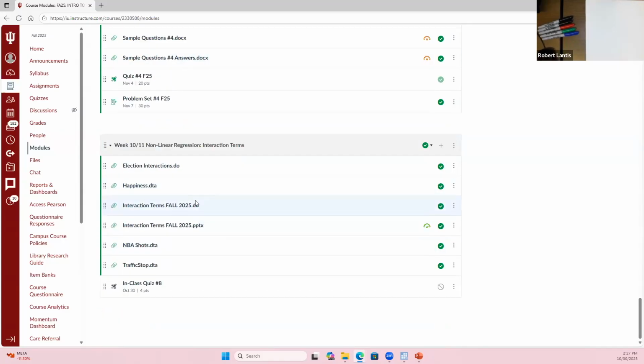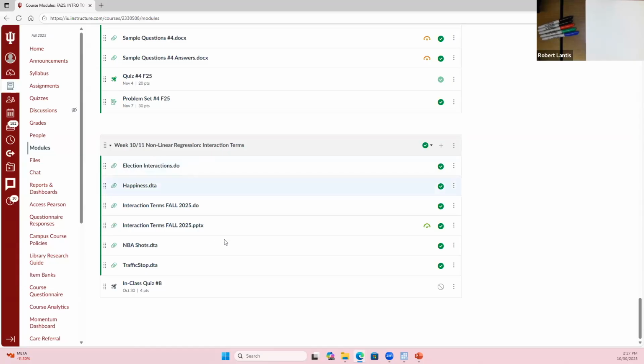Today and then next week, we'll look at nonlinear regression, but in a slightly different context, which is interaction terms, okay? I call this nonlinear regression. We'll see it's a little bit different, but some of the same stuff that we've used before will apply to these models as well. Okay. Any questions from me before we jump into material here?